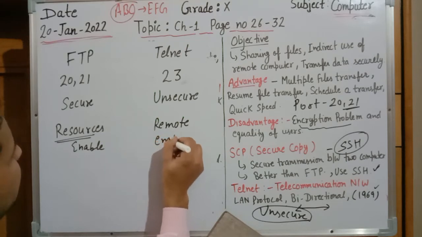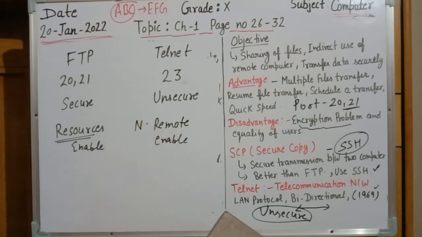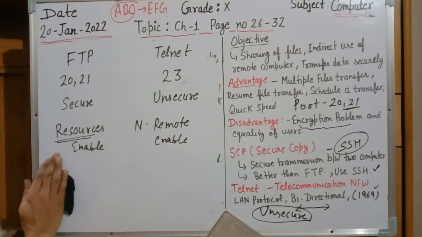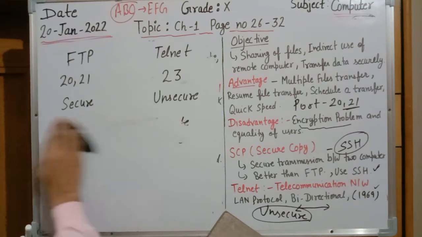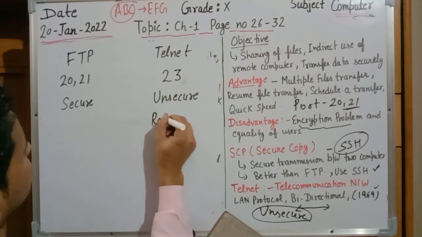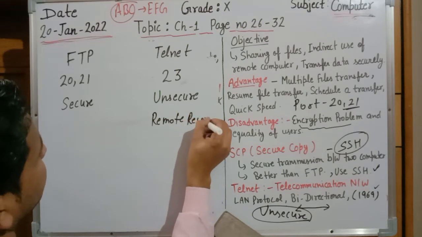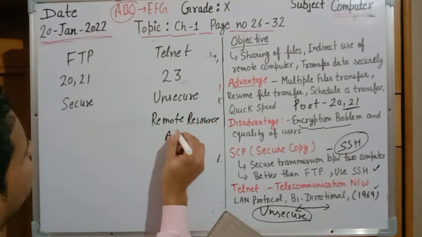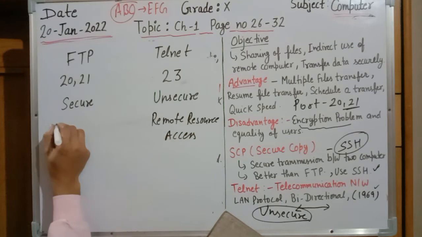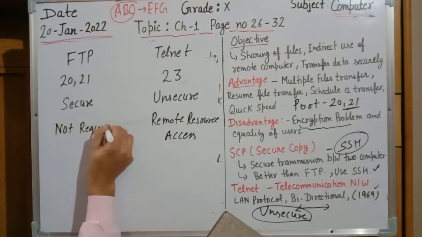Sorry, I have written it wrong. I have written it in reverse. In the case of Telnet, we need remote resource accessibility. We need to access the remote resources, but in FTP it is not required. This is the major difference.